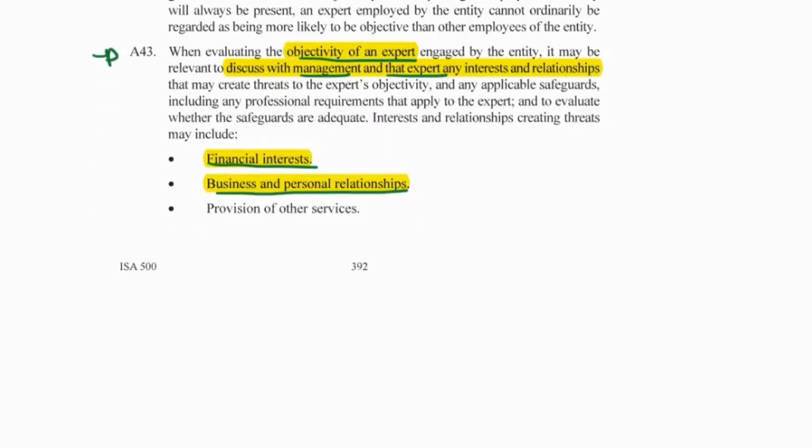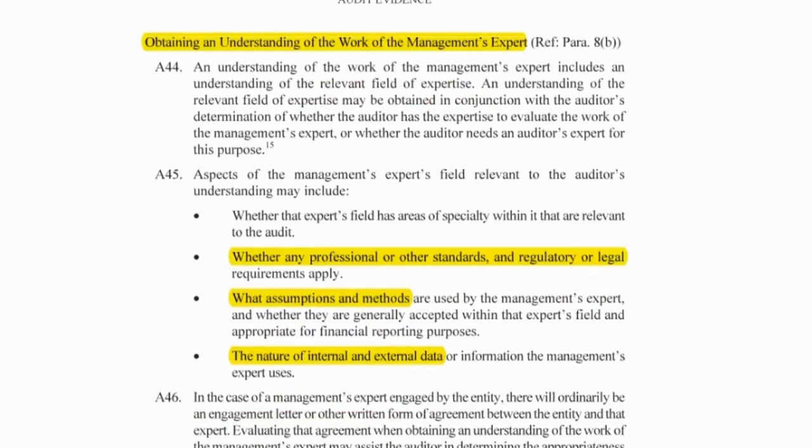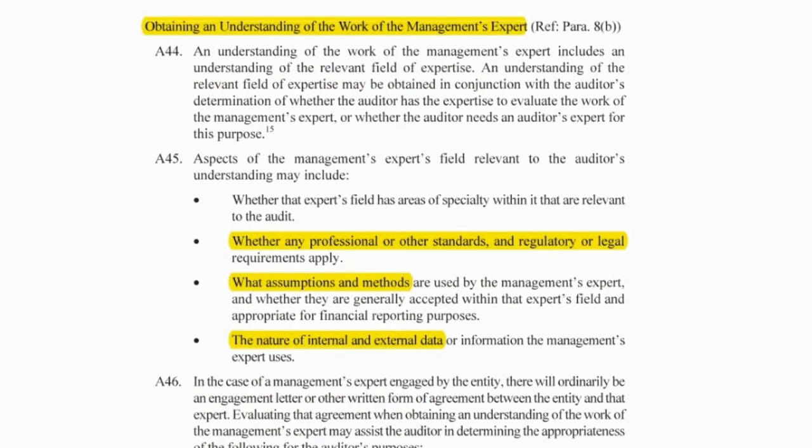Then we move on to obtaining an understanding of the work of the management expert. So whether there are any professional or other standards that regulate this profession, what assumptions and methods have been used, and the nature of the data that was used by the expert. And these points can be put down as they are to get you theory marks.